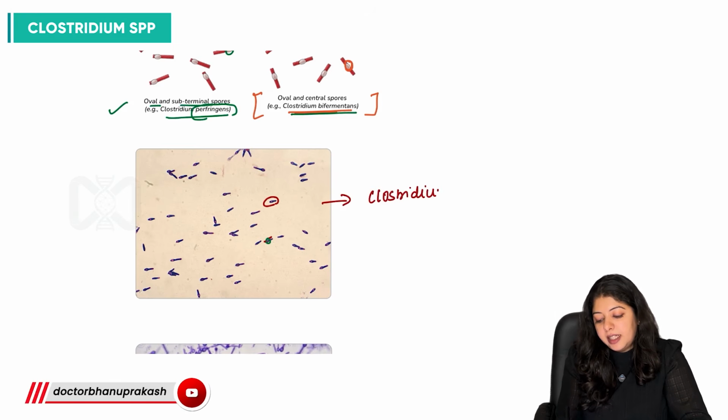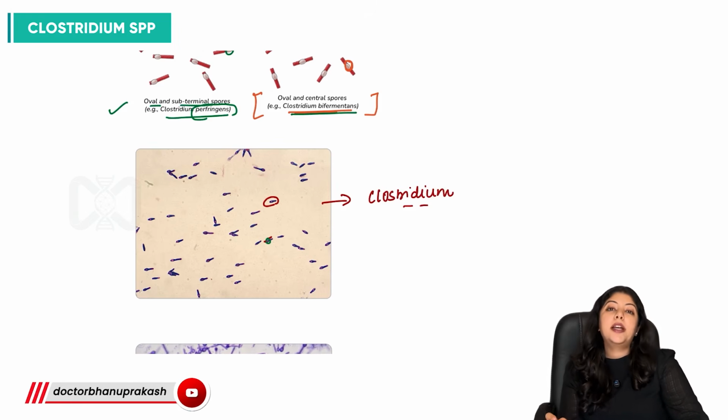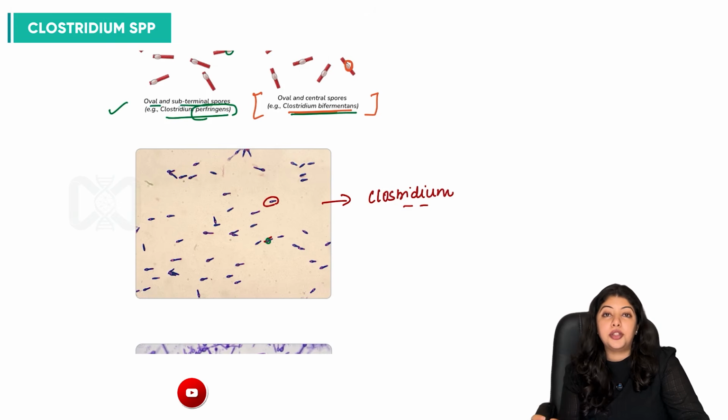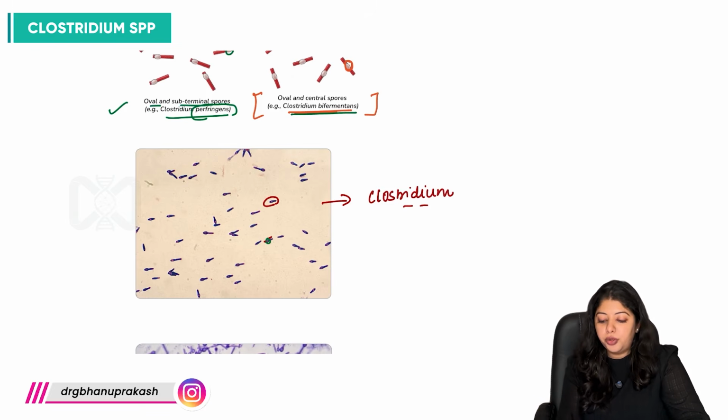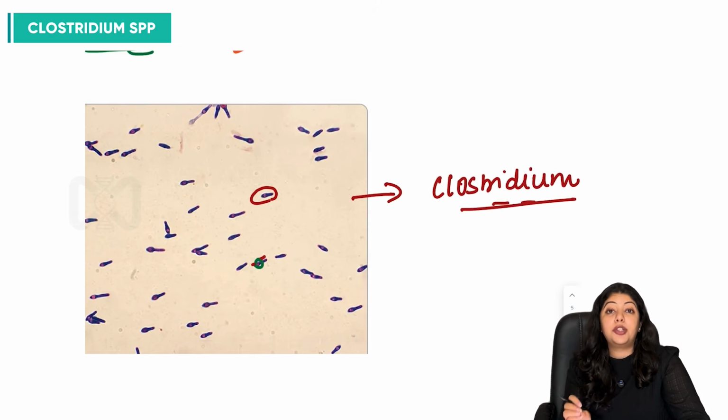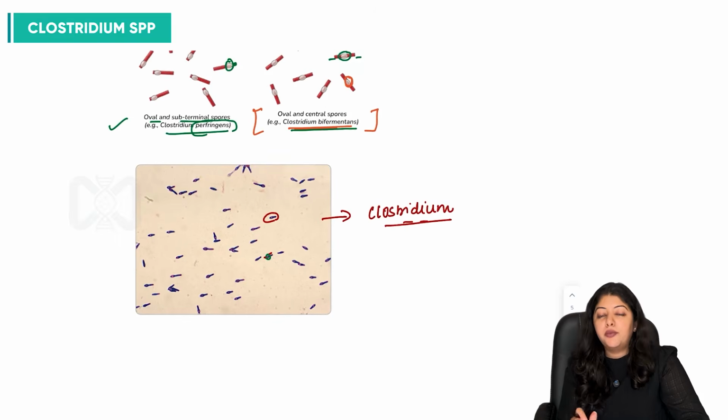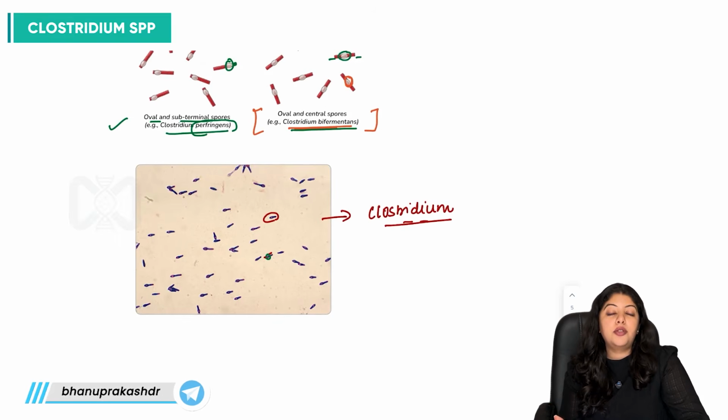But if asked in exam, this is one species which does not produce spores in culture, right? So if you get such bacteria from culture, you will not be able to see these spores. It is not going to produce spores in vitro, in tissues or in culture. So you won't be able to see the spores, but this is how exactly the Clostridium perfringens spores look like, right? And what is the name of the morphology that is given to Clostridium perfringens bacilli as a whole?